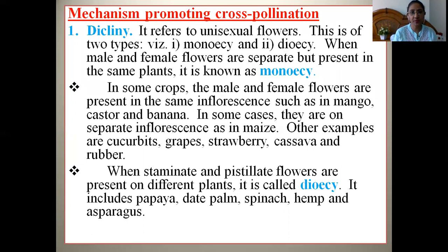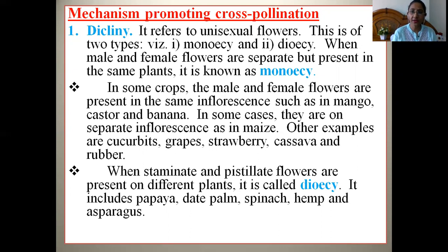All these parts are present in the same flower. That flower is known as a bisexual flower, also called a perfect or hermaphrodite flower. Similarly, unisexual flowers will have either the male reproductive structure functioning, or the female reproductive structure functioning. So that flower is known as a unisexual flower.